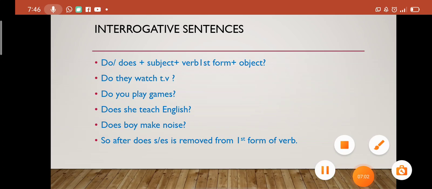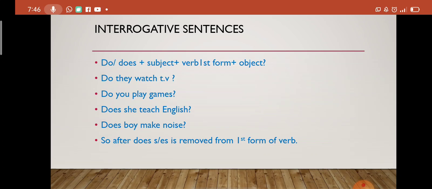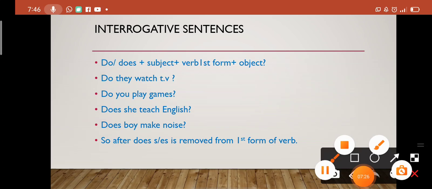But if your subject is singular like she, boy, so if it is only one person, then you have to add does. Then for that, does is the helping verb. Does she teach English? Question mark. Does boy make noise? So after does, s or es is removed from first form of verb.